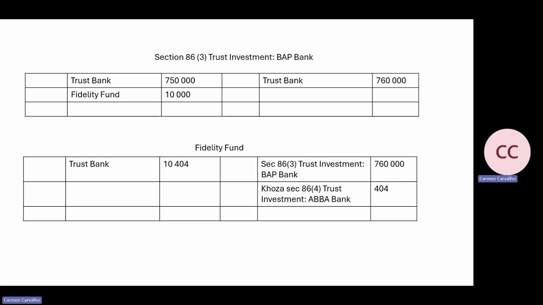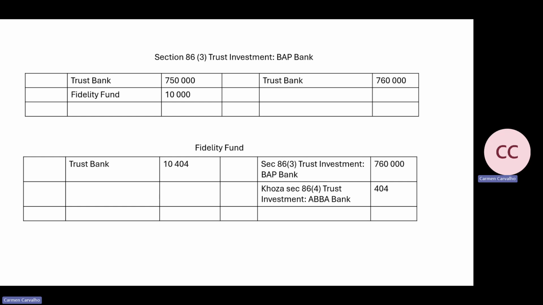Section 86.3, we put in 750. We took out 760, therefore we've earned 10,000. Okay, so this is done. The Fidelity Fund gets, there's something wrong here. Sorry, that should not be that. That should be 10,000.